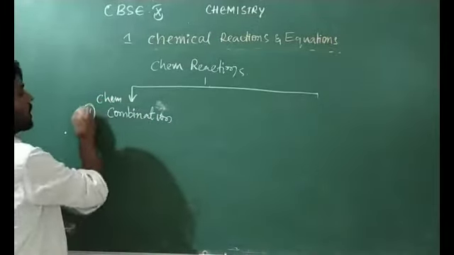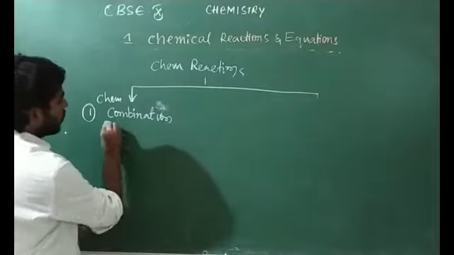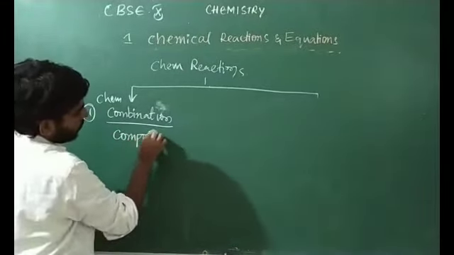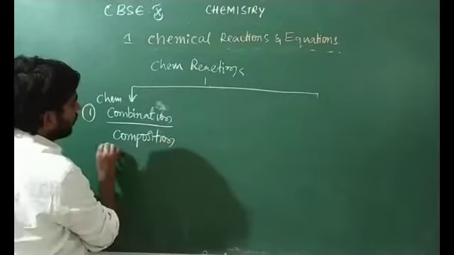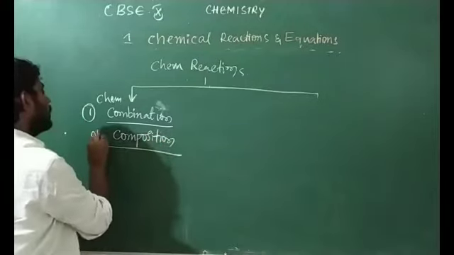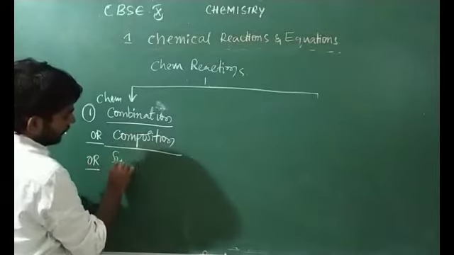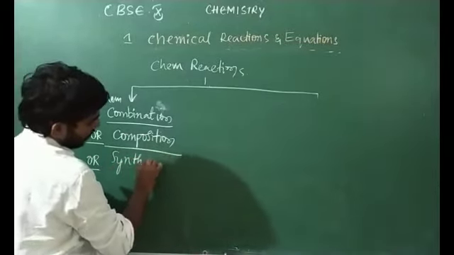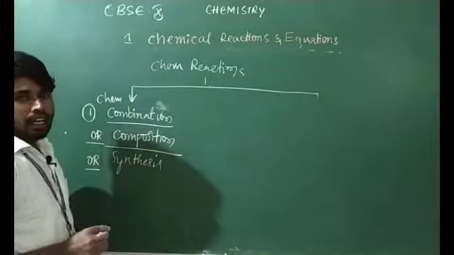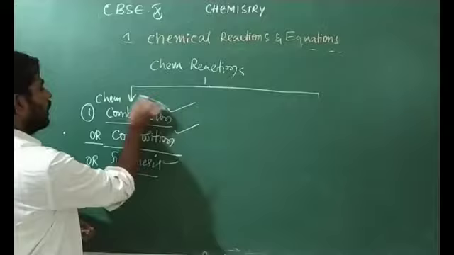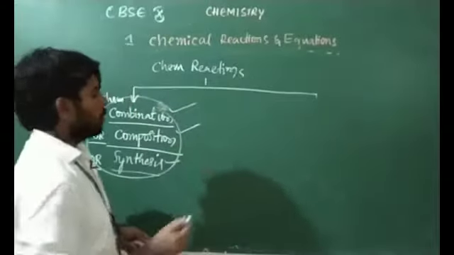This is also called chemical composition. One more name is combination or composition, or it is also called the synthesis reaction. Chemical combination, chemical composition, synthesis reaction, all are the same name for the chemical combination reaction.